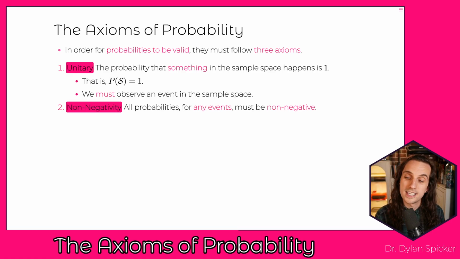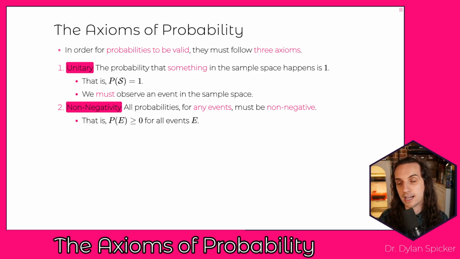The second axiom is the non-negativity. So all probabilities for any events have to be non-negative. We cannot have negative probabilities. Mathematically, if any event E is taken, the probability that E happens is greater than or equal to 0. Okay, this is true for all possible events E.